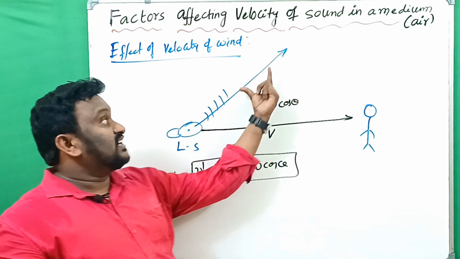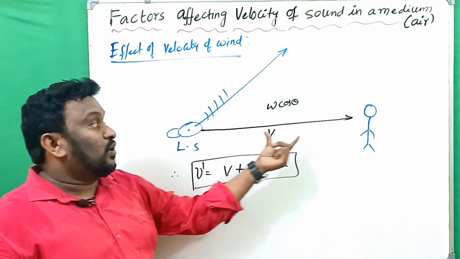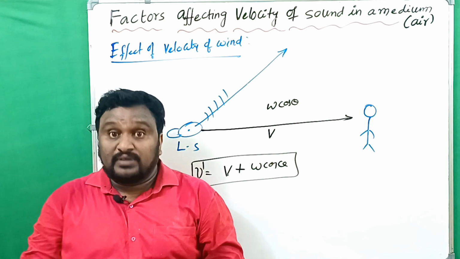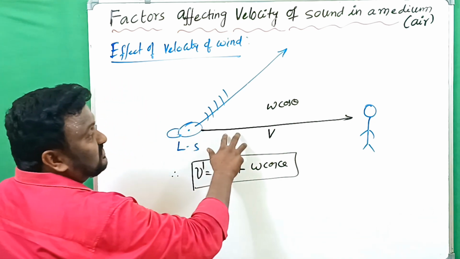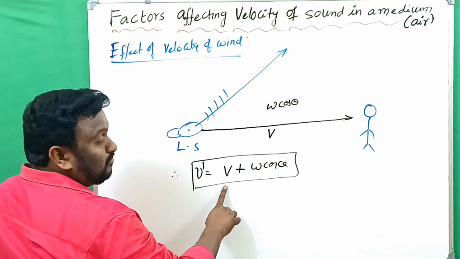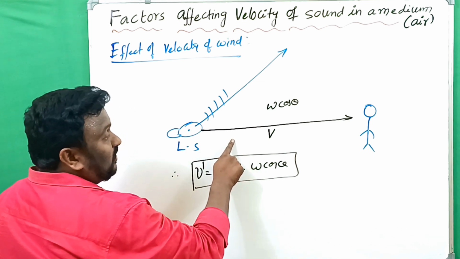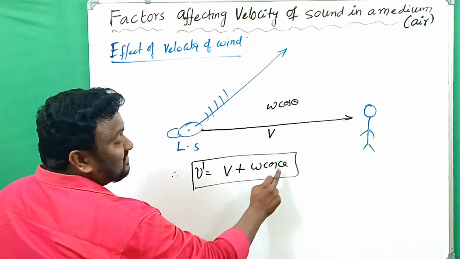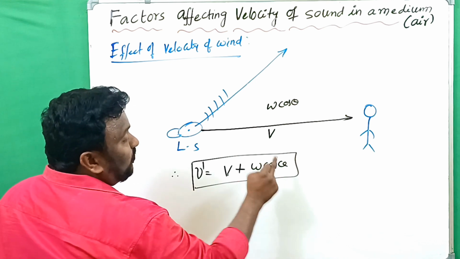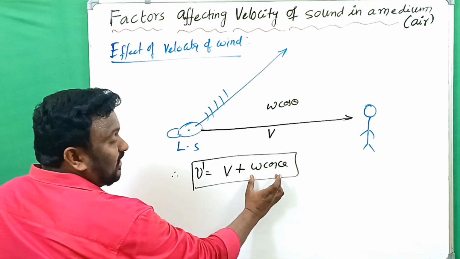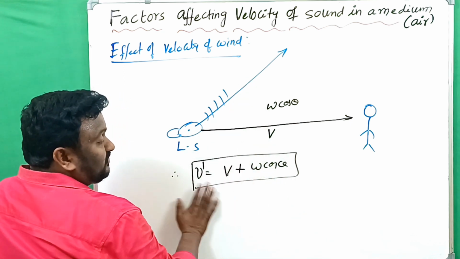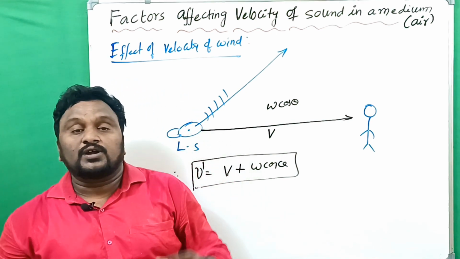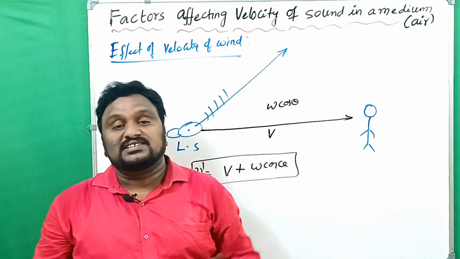Then if this is the resultant velocity of wind, it should be divided into two components: one is w cos theta and one is w sin theta. Then the resultant velocity of the sound wave is written as the algebraic sum of the velocity of the sound wave coming from the source, the loudspeaker, and w cos theta. What is w cos theta? W cos theta is the horizontal velocity component of wind. The algebraic sum of these gives the resultant velocity of the wave. Clear? So this is the effect of wind on wave velocity.